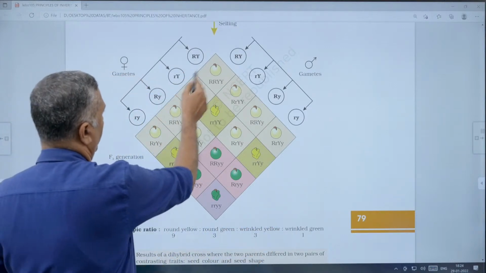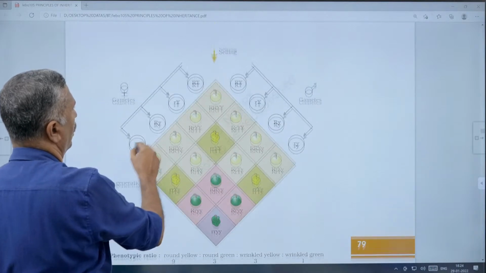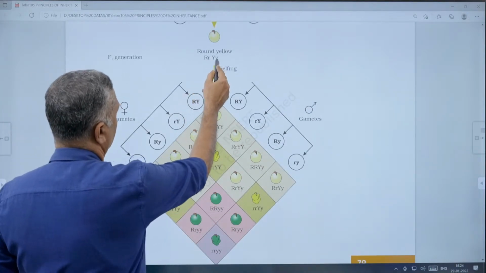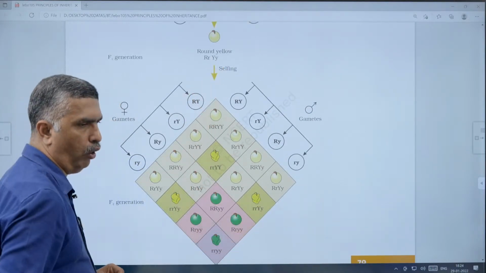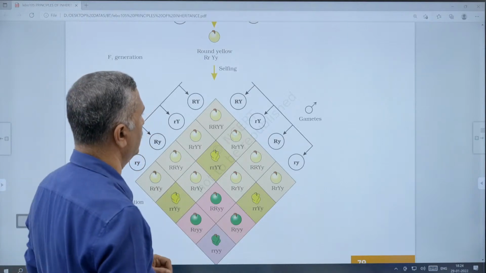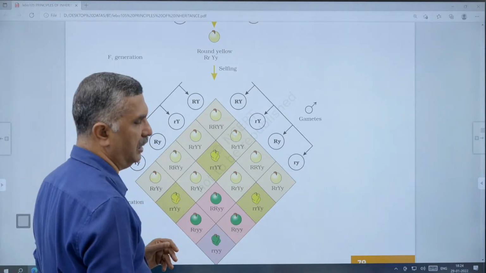Here the gametes are taken. Gametes are obtained from this capital R, capital Y, small y. That we will study later. That is the law of independent assortment. We have to study it during meiosis, the gamete formation.